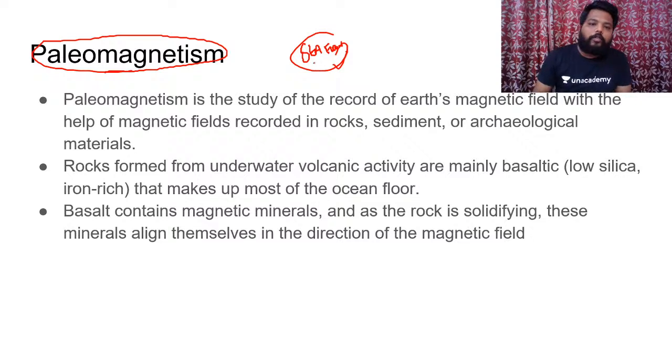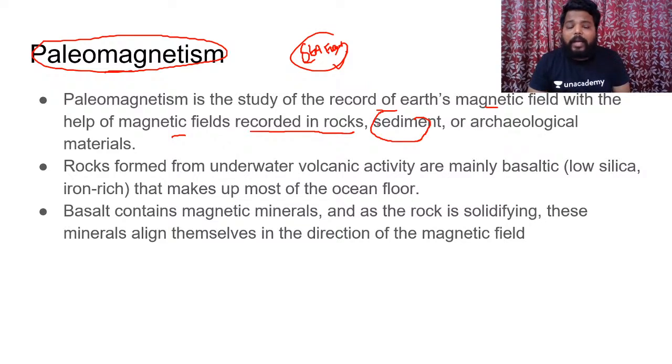Clear? So paleomagnetism is the study of the record of Earth's magnetic field with the help of the magnetic field recorded in the rocks, in the older rocks, or in the sediments, or in the archaeological materials. We would be having a very limited version of magnetic properties present there, but in the rocks which are formed because of the volcanic magma, we would be having maximum magnetic properties. So in general, the rocks which are formed from underwater volcanic activity are mainly basaltic in nature. Please do remember this point.